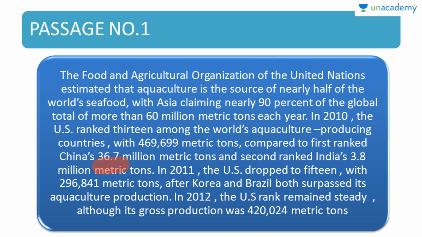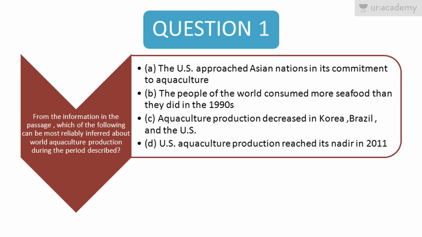There's a vast difference between China and India and the US. And they are telling that the US approached Asian nations in its commitment. So is this right? It's completely wrong. It's not even approaching Asian nations. So A is completely wrong.